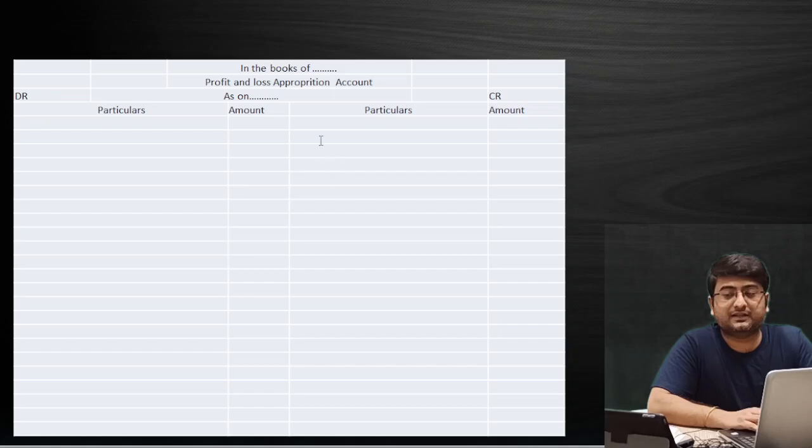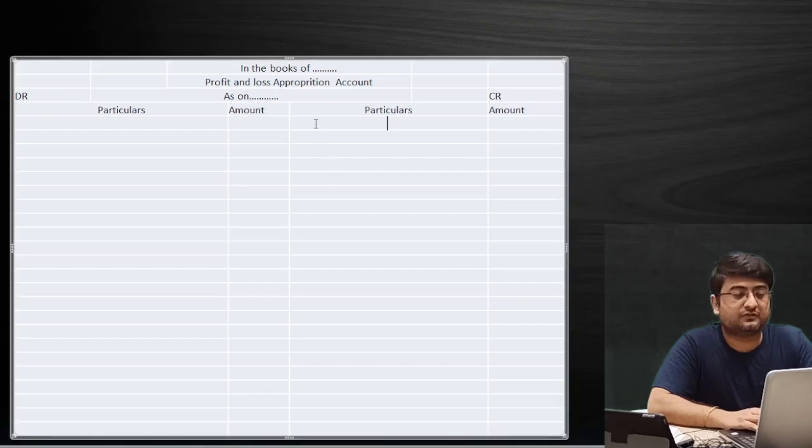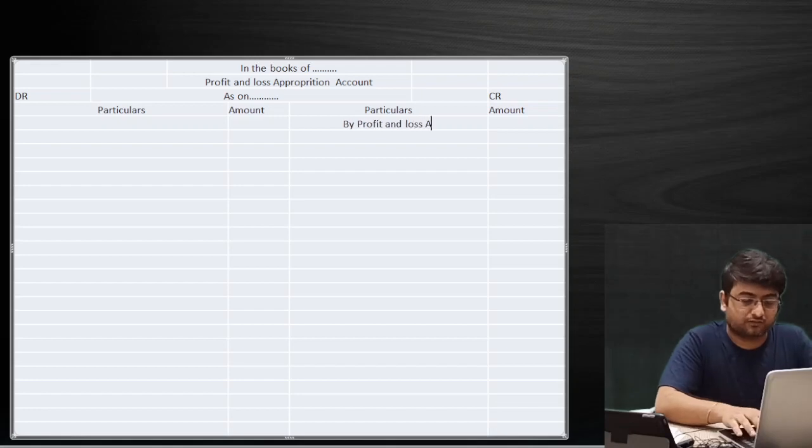So I'm just giving an example, if you look at the PL appropriation account that you can see on the screen. What first we used to do? We used to transfer the profit. For example, there's a question in which it is given that the firm earned 2 lakh rupees for the year ended 31st March 2021. So what first we used to do in the first chapter, whatever profit the firm has earned, if it is correct profit, then first we used to transfer that particular profit to the PL appropriation account on the credit side by writing profit and loss account.